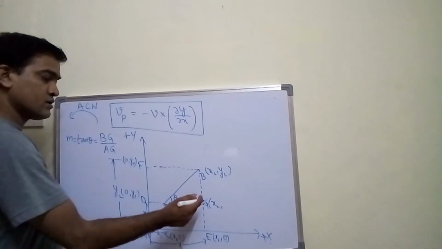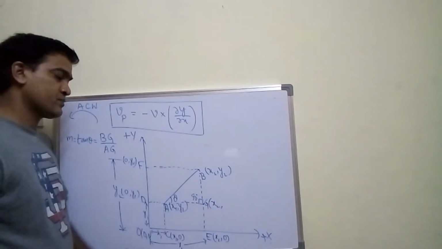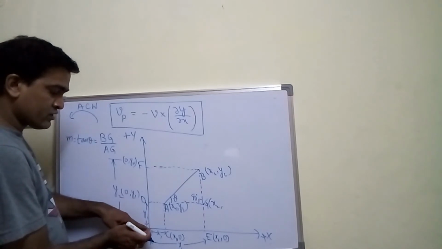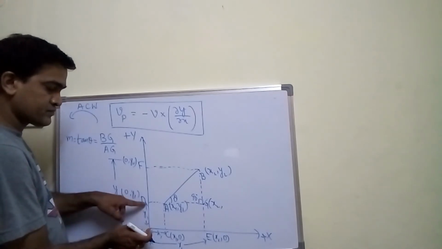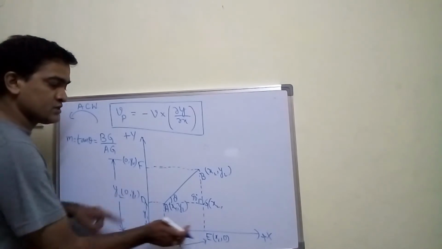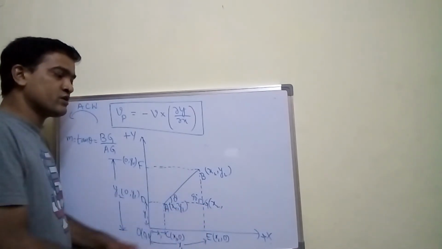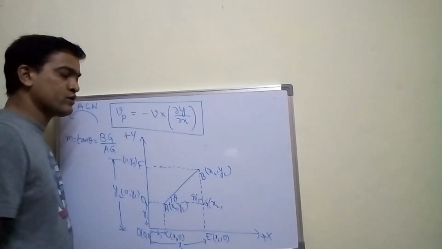Now what about the y coordinate at point G? What is the value you have taken for OD? OD you have taken as y1. So what should be the value of EG? At point G, what will be the value of the y coordinate?